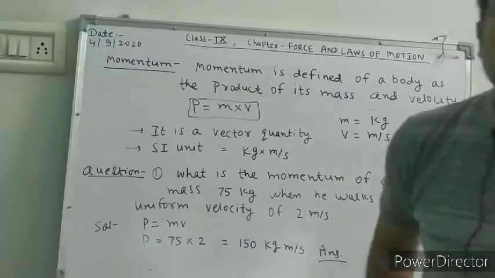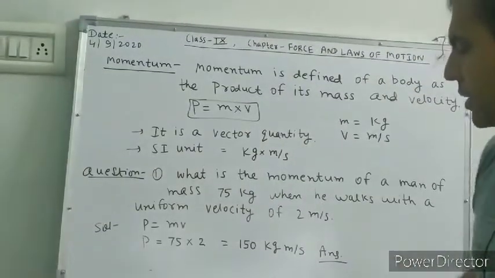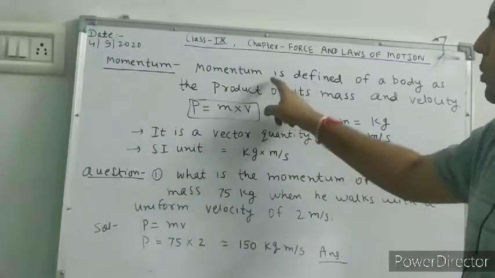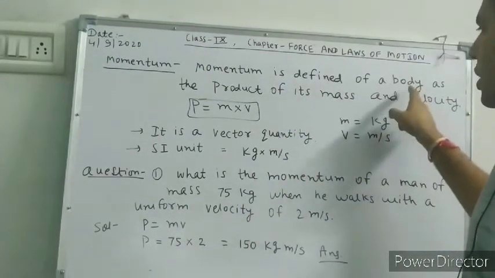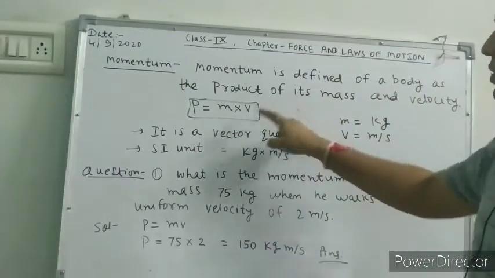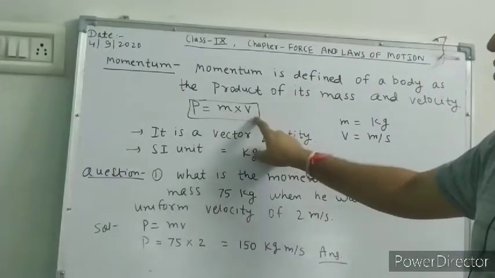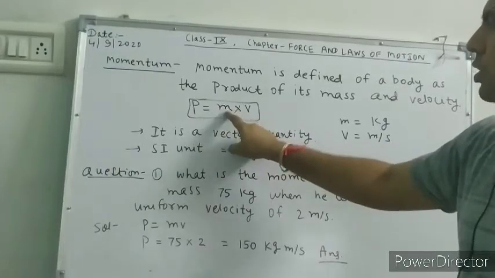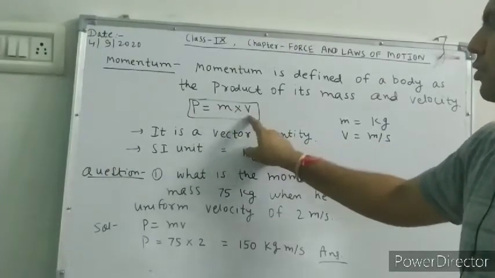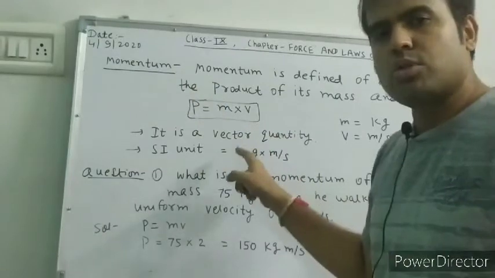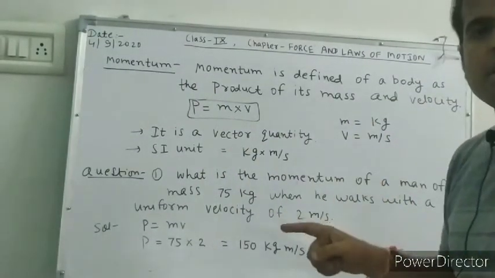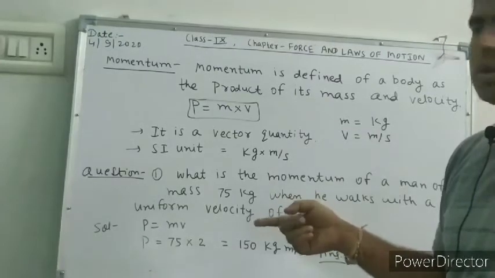Now in the previous derivation we have seen momentum. Now what is the definition of momentum? Momentum is defined of a body as the product of its mass and velocity. So momentum P is equal to the product of mass and velocity, m into v. It is also a vector quantity, meaning it contains both magnitude and direction.